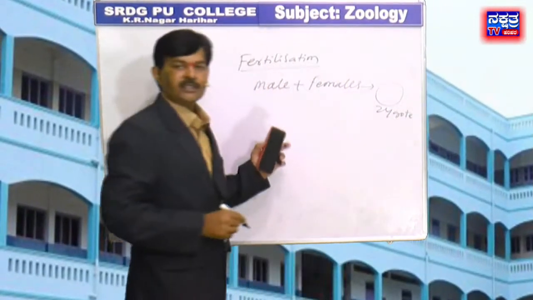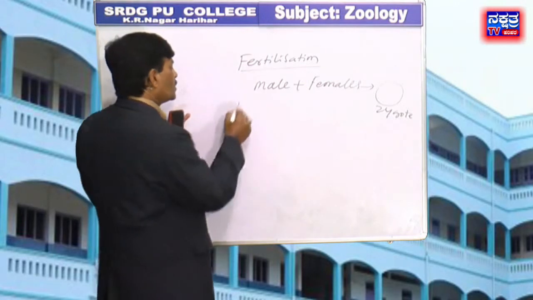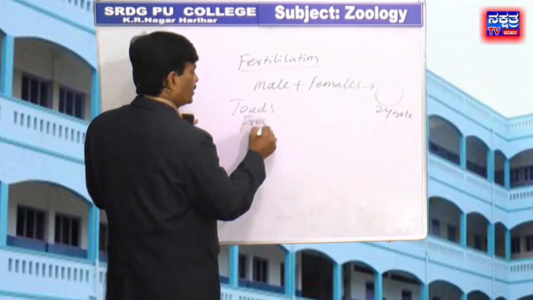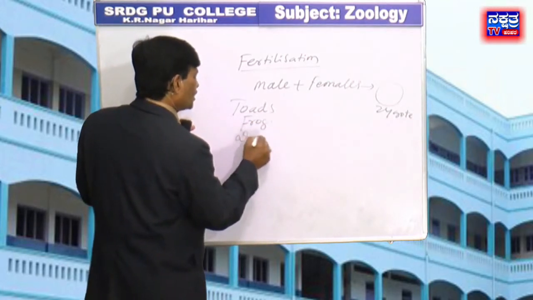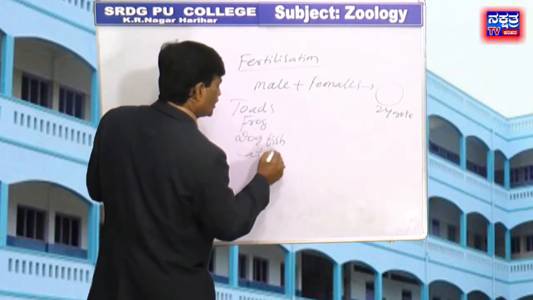This is fertilization. But in the given options, we have toads, frogs, dogfish and catfish.